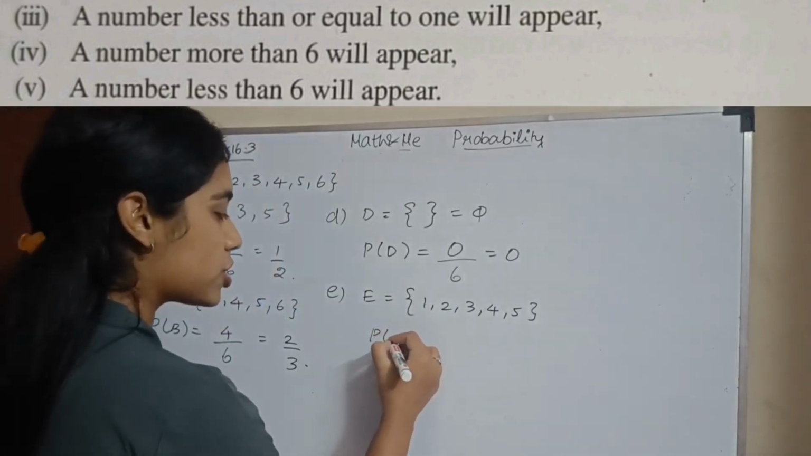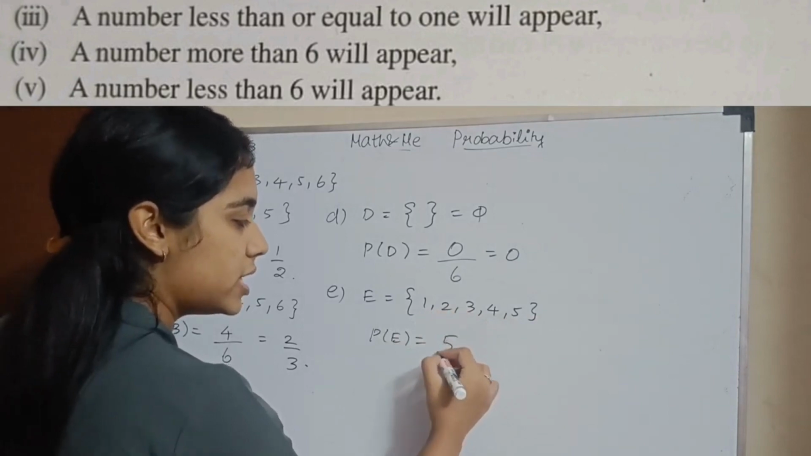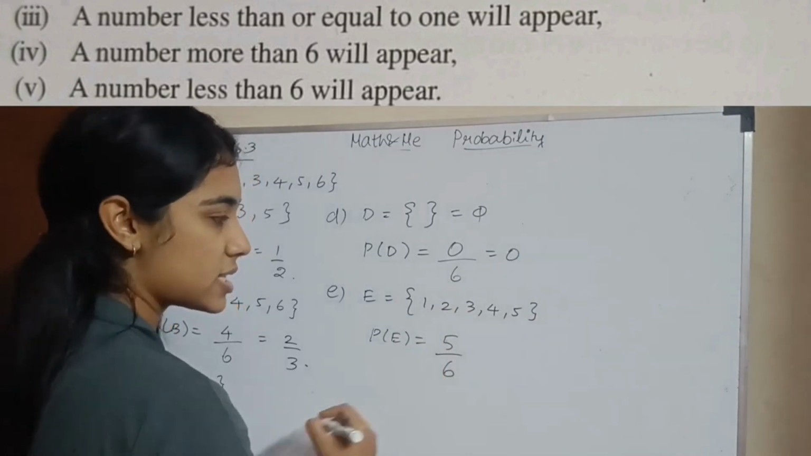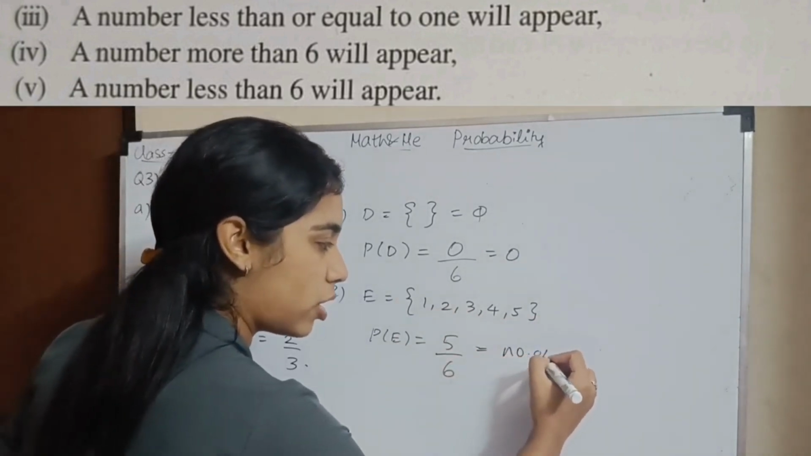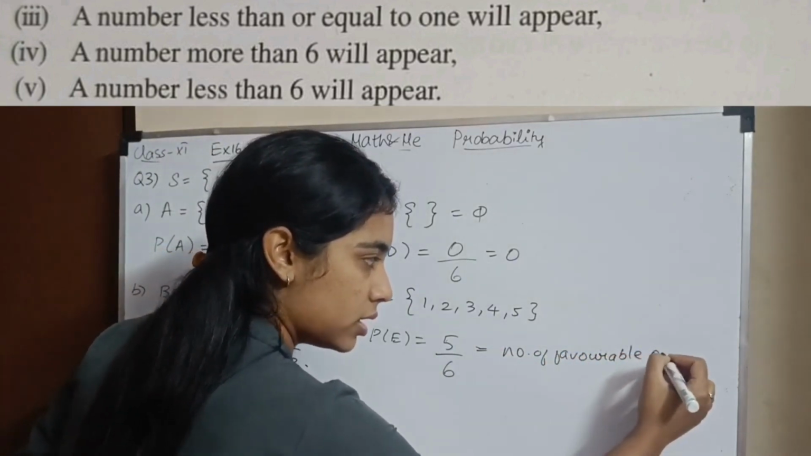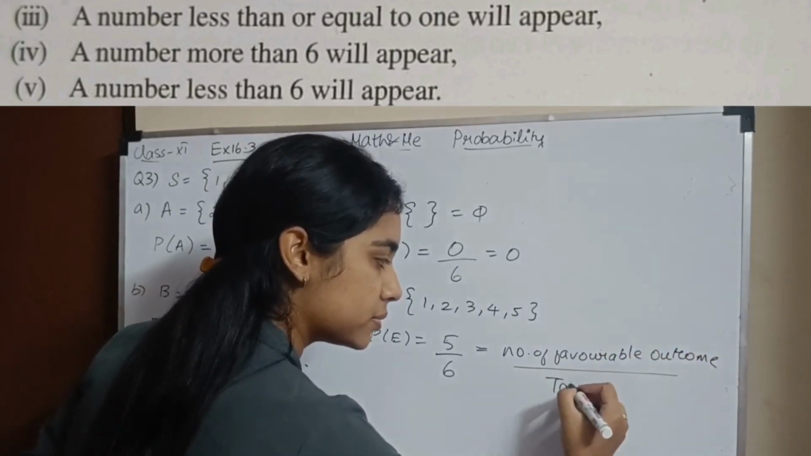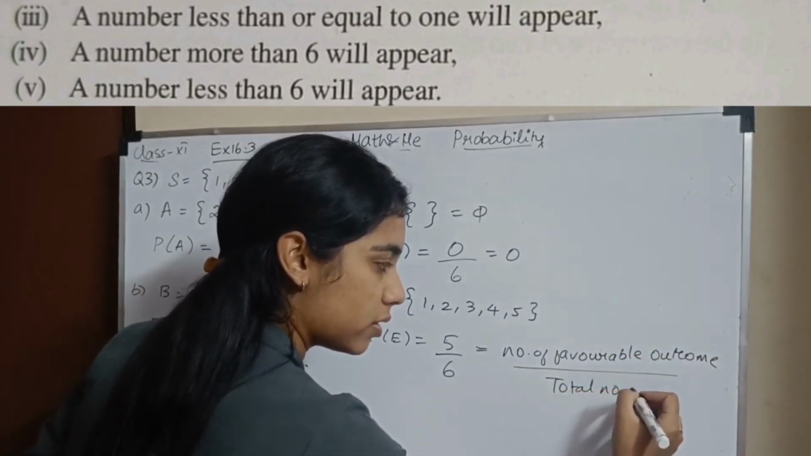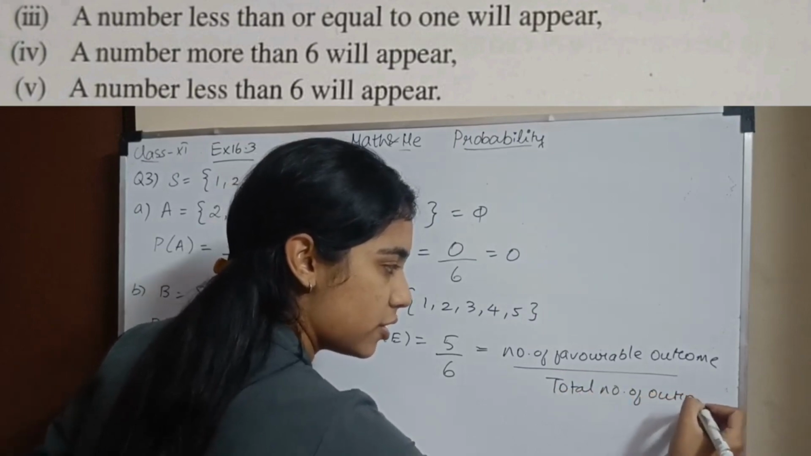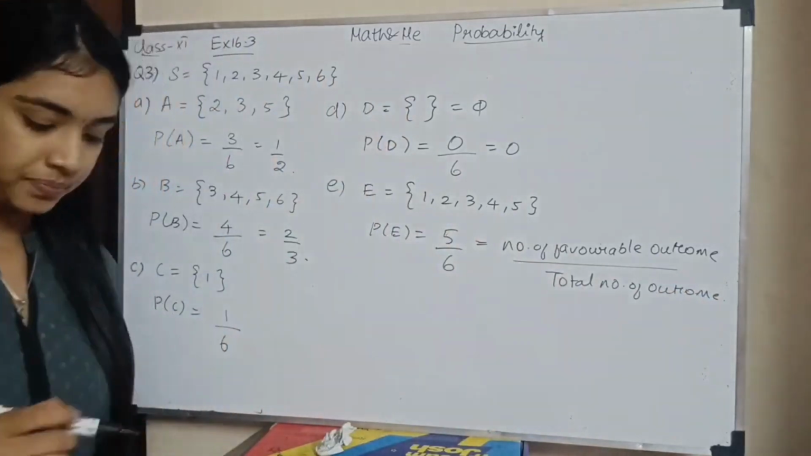It is not less than or equal to 6. So which means what is your probability favorable outcome? 1, 2, 3, 4, 5. So 5 divided by total outcome equals 6. So this is basically number of favorable outcome divided by the total number of outcome. This is your formula. This formula is what I've used for all the subsections. Okay?